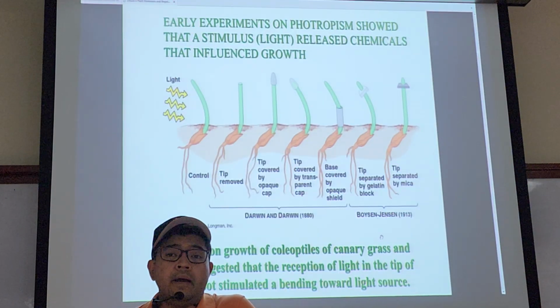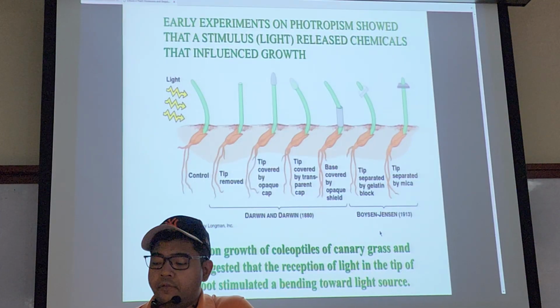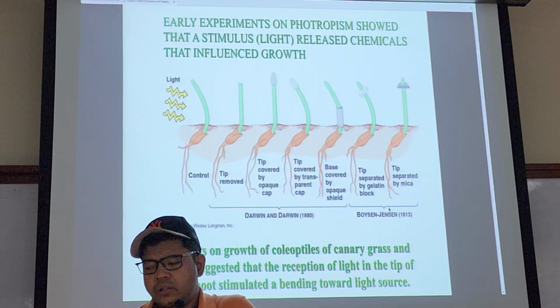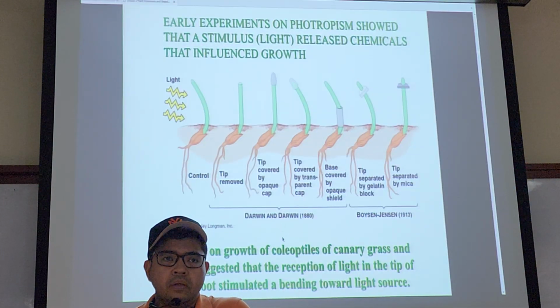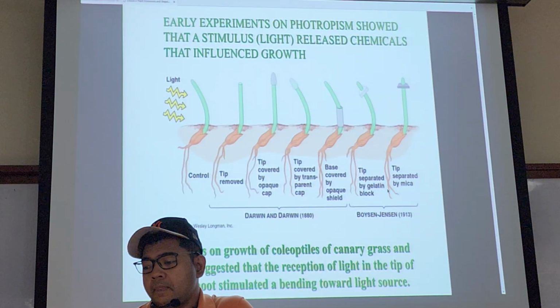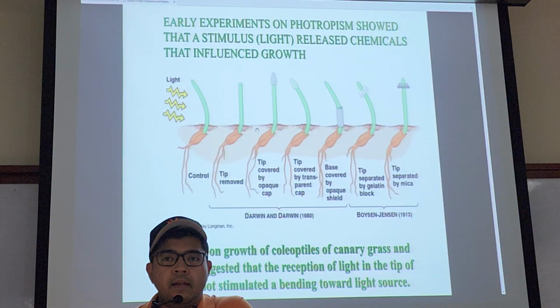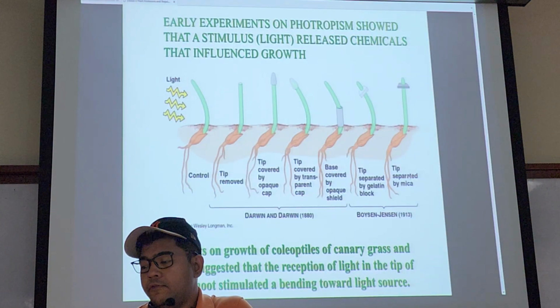And that was continued after him by some scientists, Boysen and Jensen. Darwin was British, an English person. So they took Darwin's experiment and extended it further with this coleoptile.